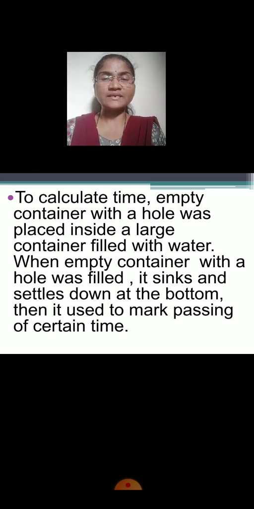Okay, and when it gets completely filled, it sinks and settles down at the bottom. Then it used to mark the passing of certain time. Suppose half an hour it takes to settle down at the bottom, then it is said that half an hour is measured. Clear? This is how this water clock works. Clear, children?